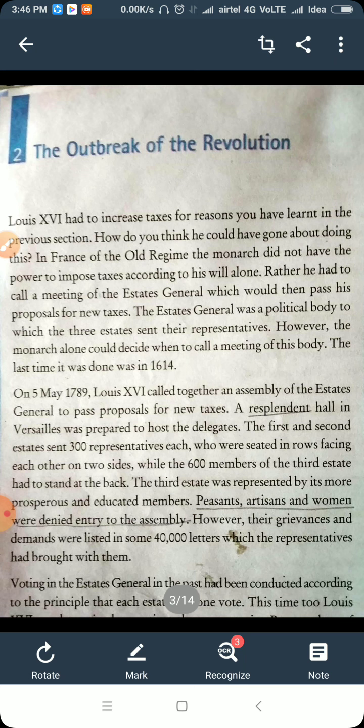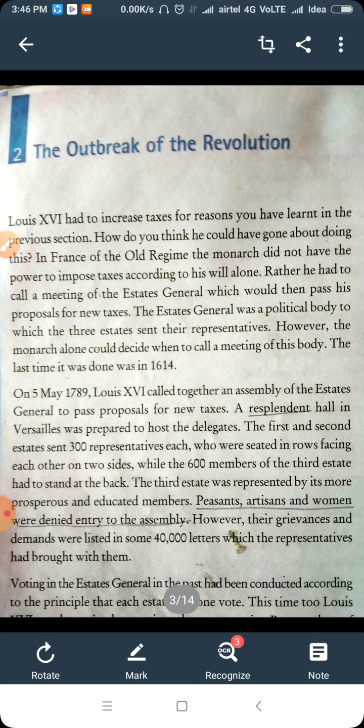So they were the political body to which the three estates sent their representatives. Means through this political body, they sent their representatives, means leaders, elected leaders. There was an election system earlier, but you will see what kind of system that was. However, the monarch alone could decide when to call a meeting of this body. This much power he had. The date was decided by the monarch only, the king only.